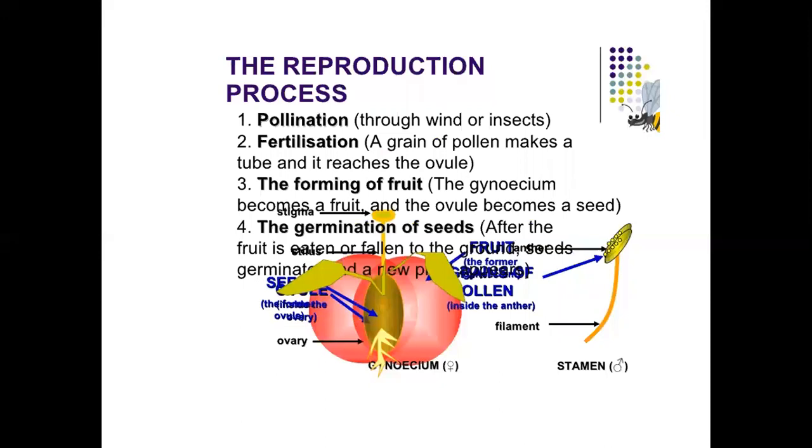The reproduction process: pollination through wind or insects, fertilization, the grain of pollen makes a tube and it reaches the ovule, the forming of fruit, the gynoecium becomes a fruit and the ovules become seeds, the germination of seeds after the fruit is eaten or has fallen to the ground or soil, the seeds germinate to form new baby plants.